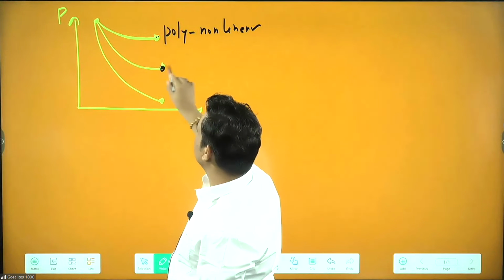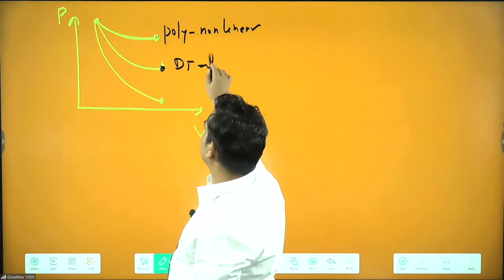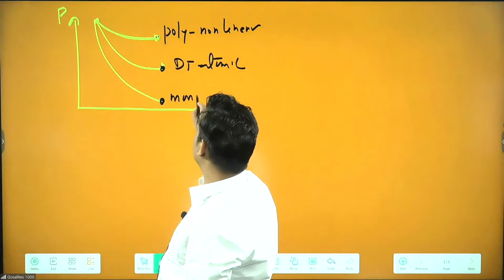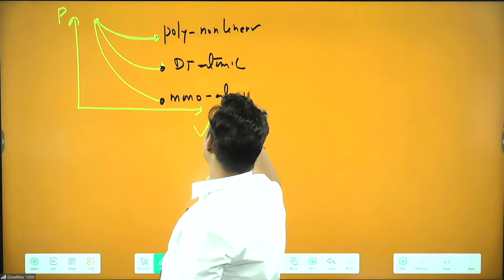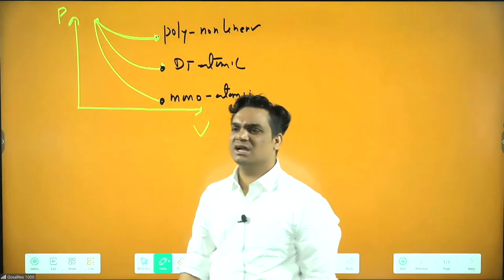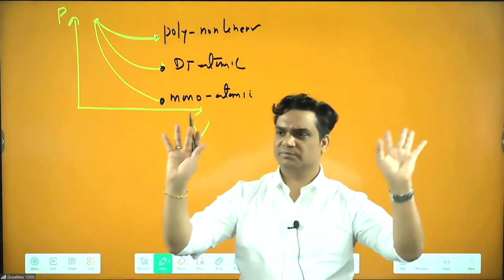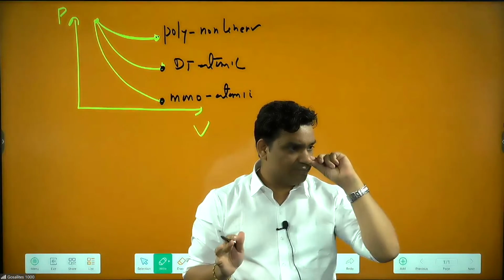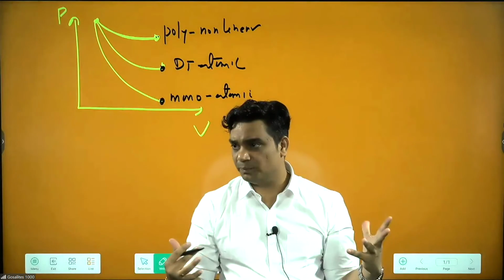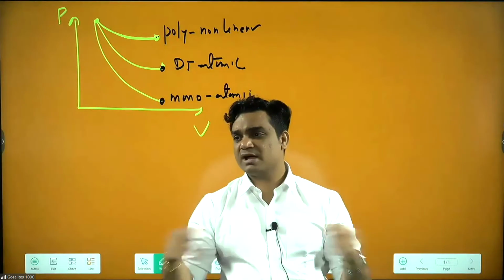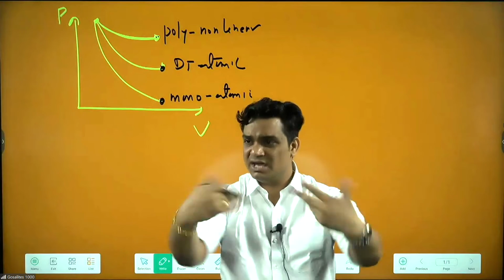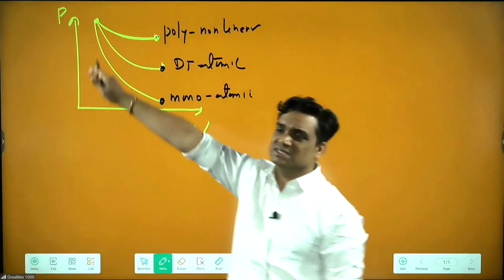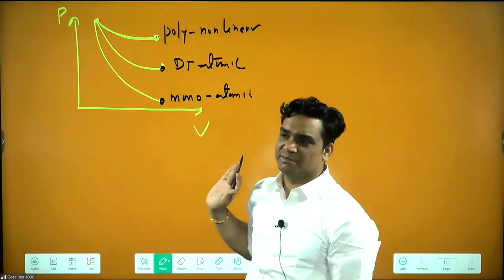We can say this one is diatomic. And this is the maximum slope, means maximum gamma, so it should be monoatomic. Or you can remember like this: monoatomic is single, will be going very fast. If it is double, then going somewhat slow. If it is triple or four or five atoms, of course, it will be going very, very slow. Single will be going the fastest. Can we remember this one?